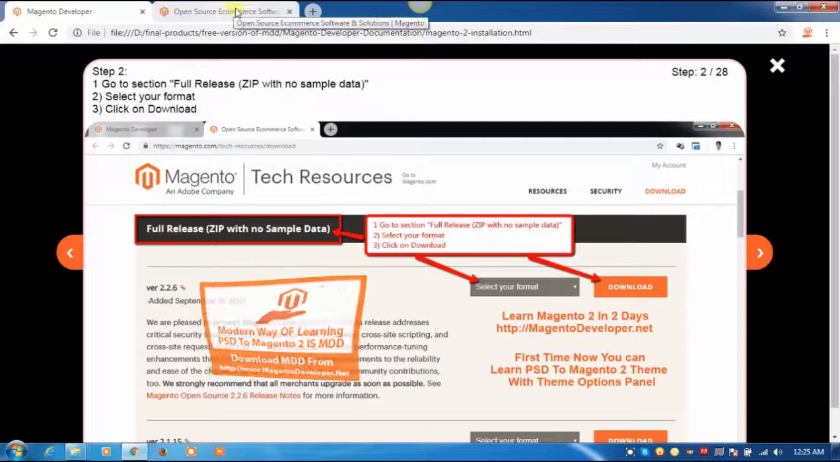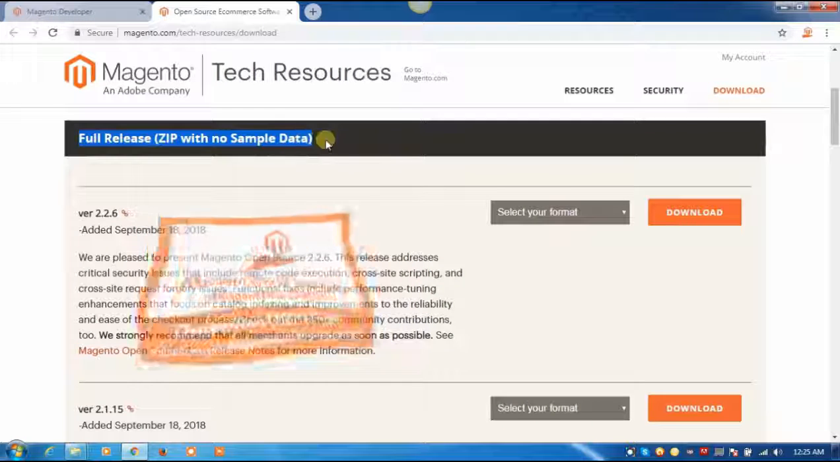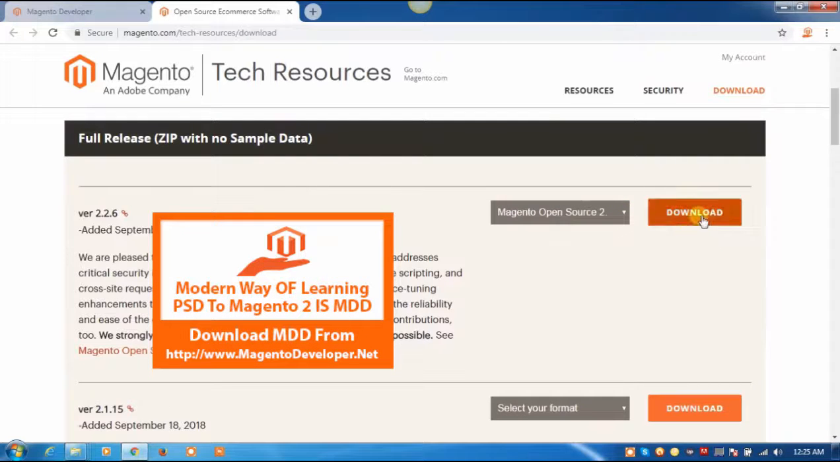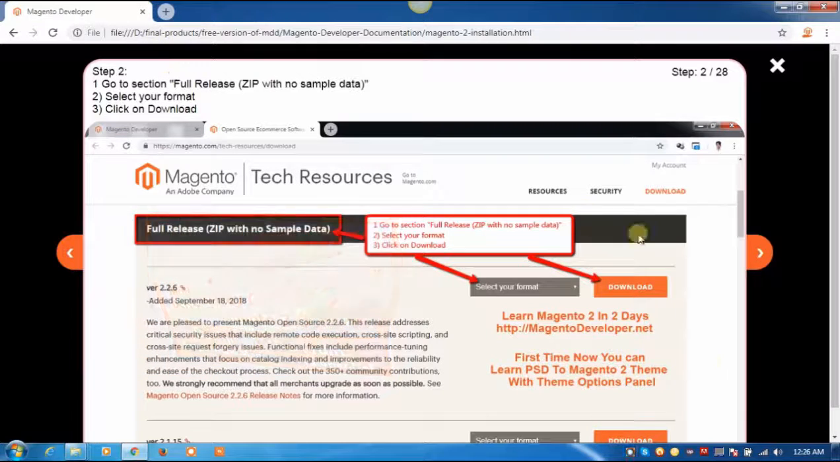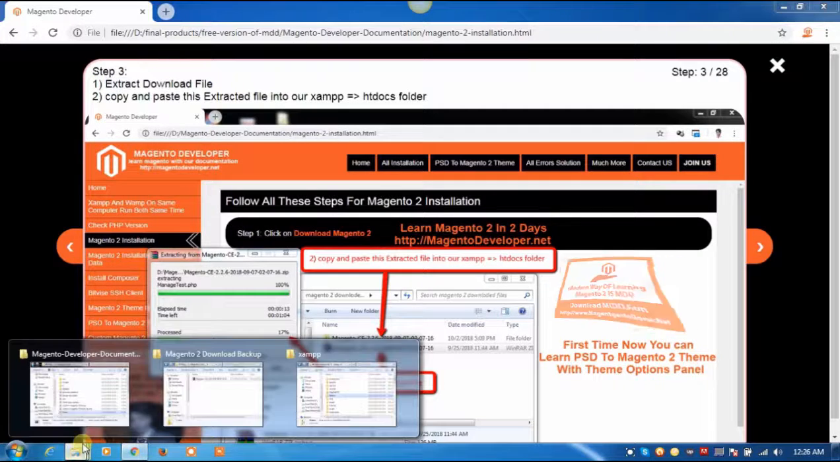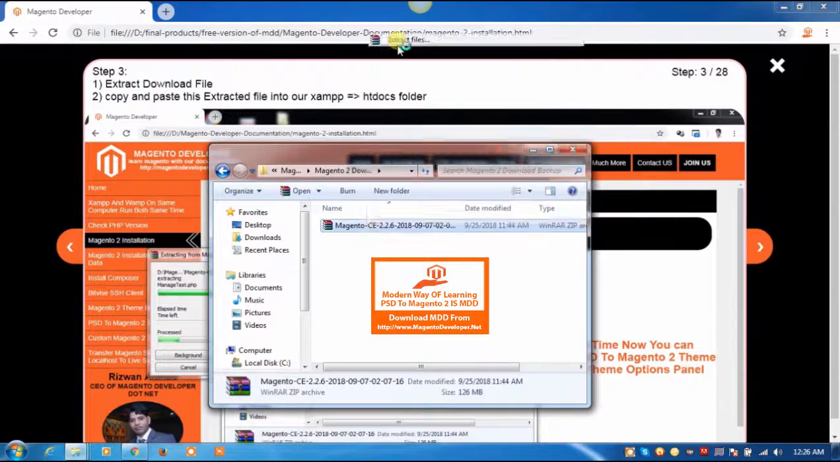Go back to our download site. Here you can see the section full release zip with no sample data. Select your format. Click on download. I already downloaded Magento 2. Click on next step of the documentation. Step 3. Extract the downloaded file.